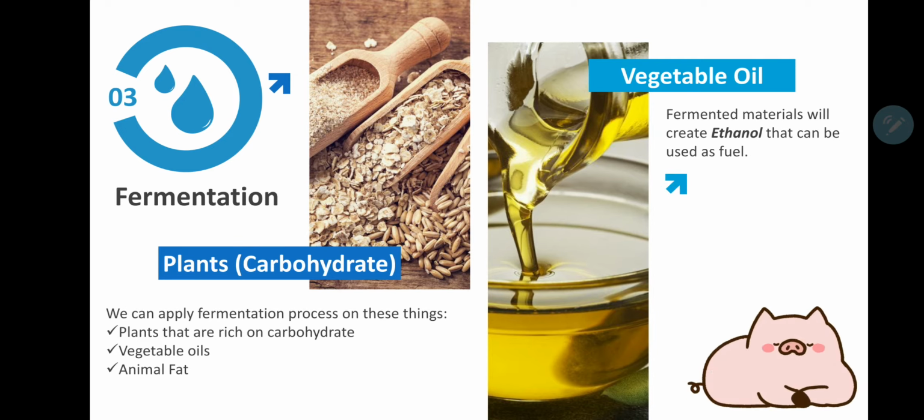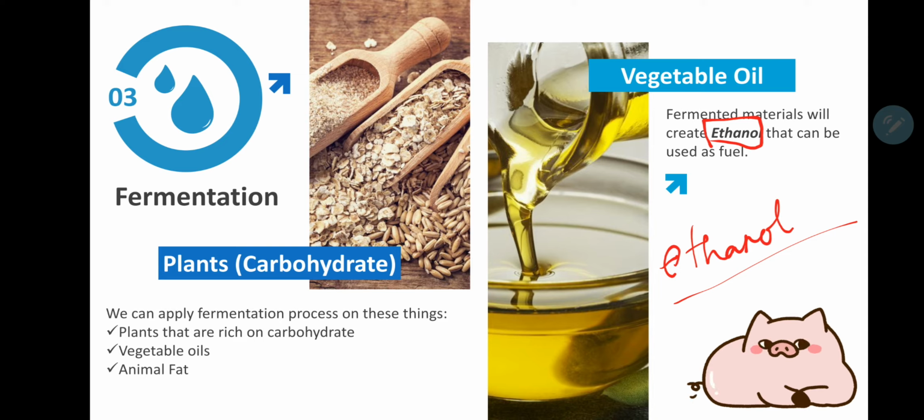These things, this plant, vegetable oil, and animal fat, after we do the fermentation process on them, will create something called ethanol. Later, we can use the ethanol to replace fuel. Fuel in Indonesia means bahan bakar, so we can use ethanol for bahan bakar, for fuel.